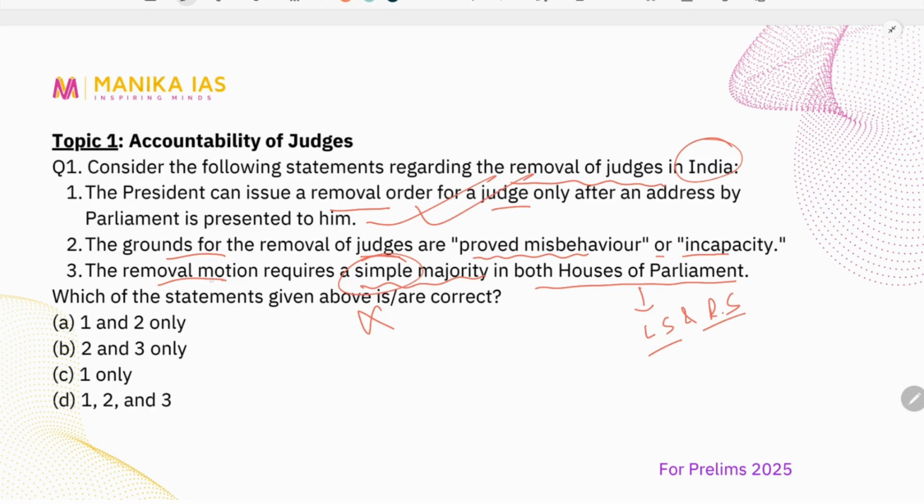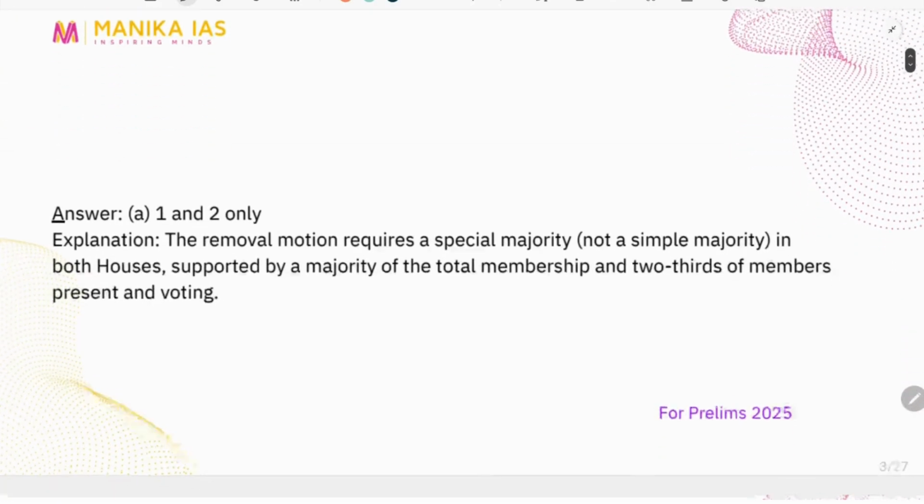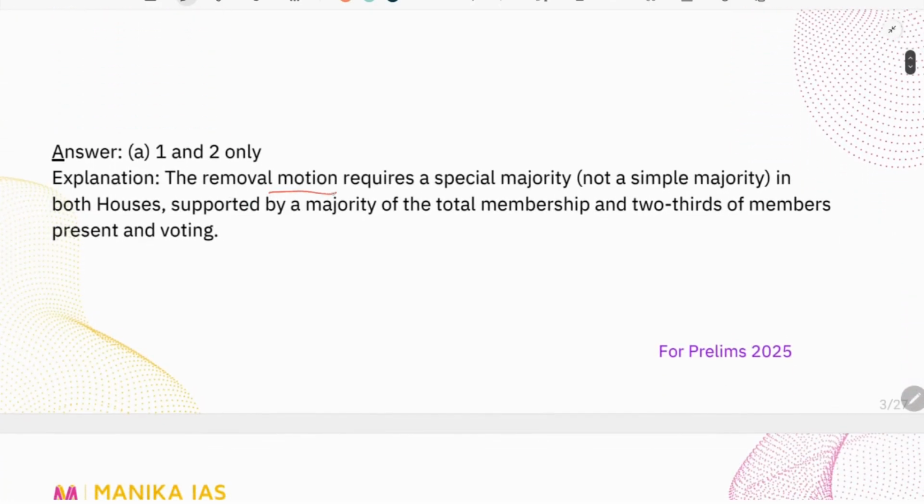That is a correct statement. The second statement is also correct. The grounds for the removal of judges are proved misbehavior or incapacity. Right. The third statement is not correct. So only 1 and 2. The removal motion requires a special majority, not a simple majority, as mentioned, in both the houses, that is Lok Sabha and Rajya Sabha, supported by a majority of total membership and 2/3 of the members present and voting.